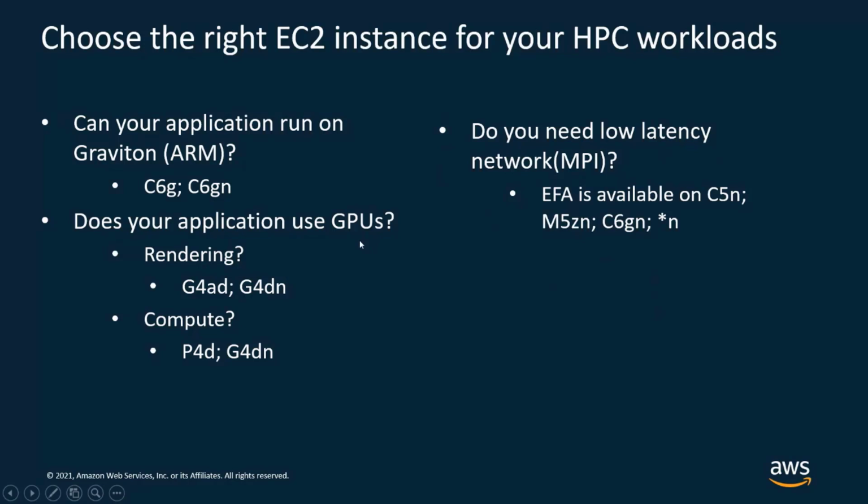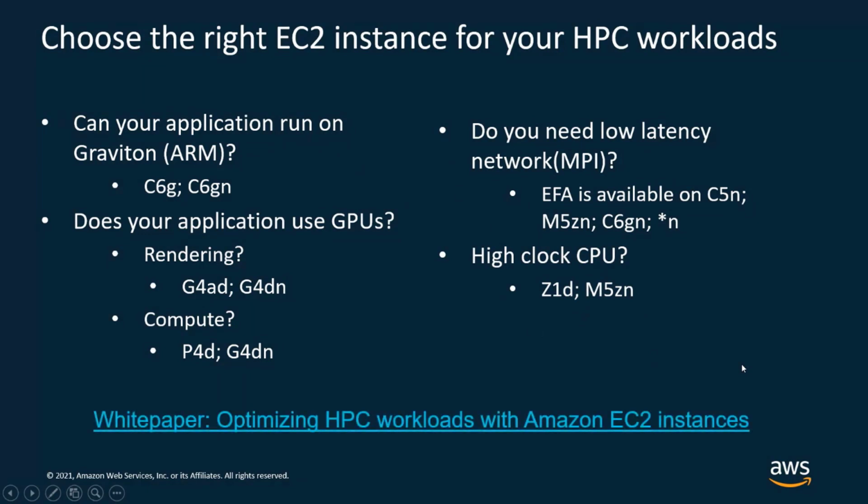But not all instances can be powered by EFA. So if you want to run an MPI job, I really recommend having a look at the instances that can be powered by EFA, for example, C5N or M5ZN or the C6GN that we have mentioned before. Basically, all the instances with a small n at the end are the ones that are powered by EFA.